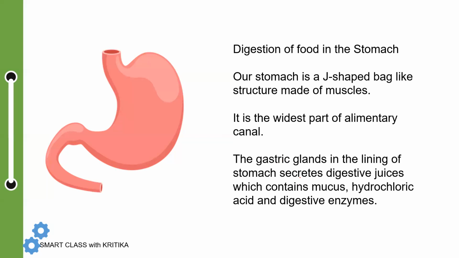The stomach has gastric glands in its lining.